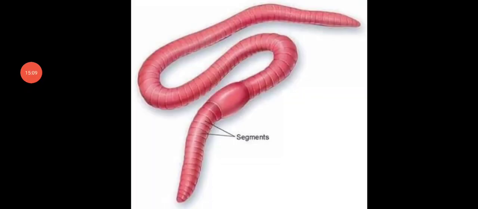Segmentation example: earthworm. Here you can see the body of the earthworm has many segments. All these segments are similar and they have similar organs. Earthworms are called hermaphrodites because in each segment they contain the male and the female sex organs. So the body is divided into many segments. This characteristic is called metamerism.